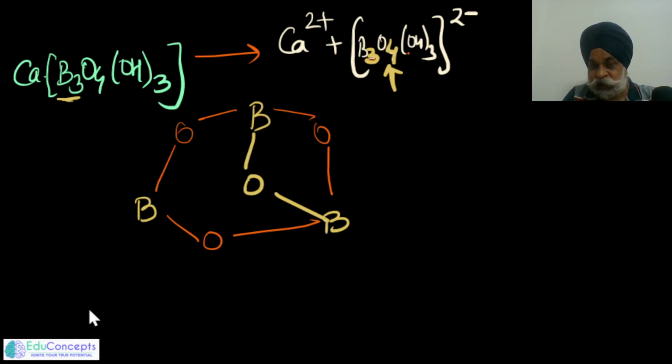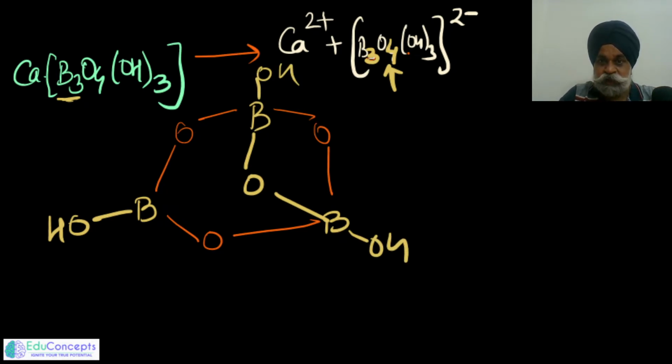One way is this. Now the covalency of this boron is still not complete, and the others are almost complete, but we are left with OH. So I place one OH here, one OH here and one OH here. On placing OH onto a boron which already has 3 bonds, it would get a negative charge.